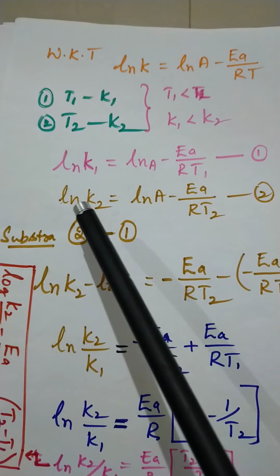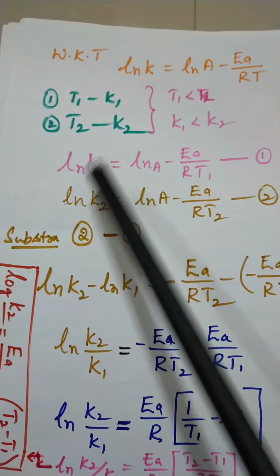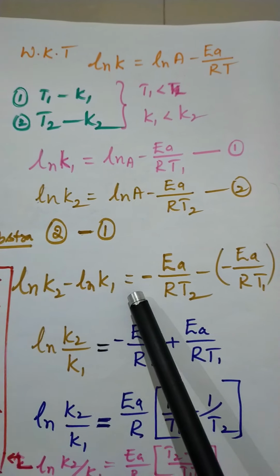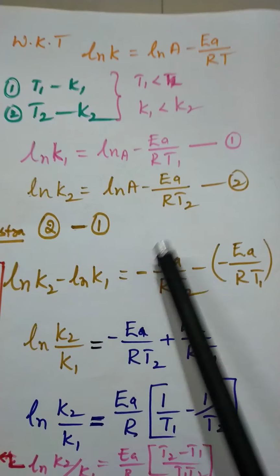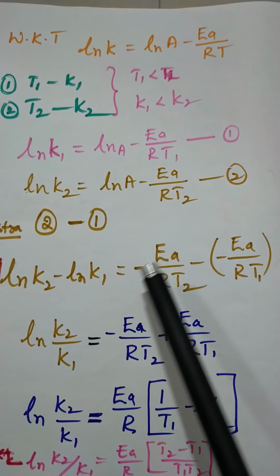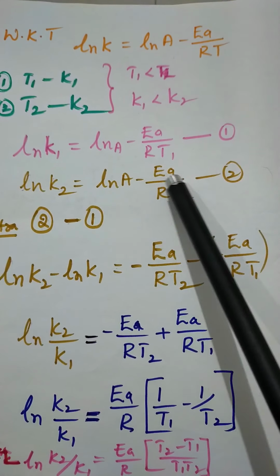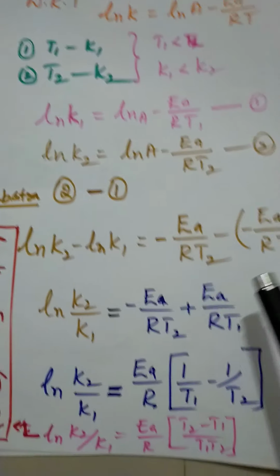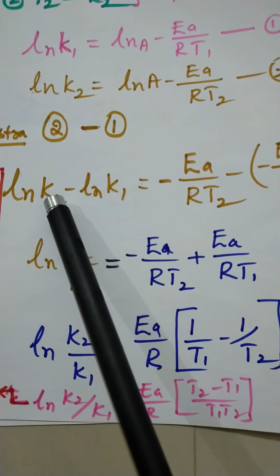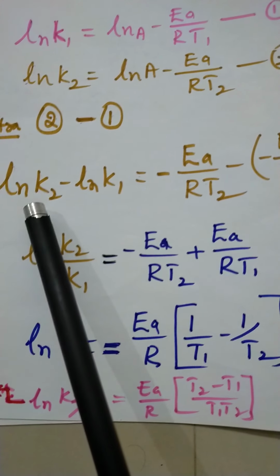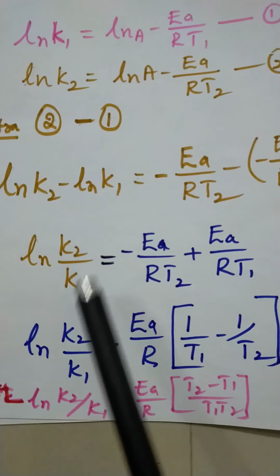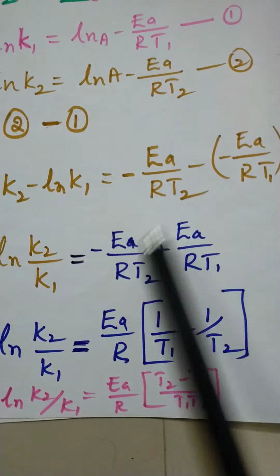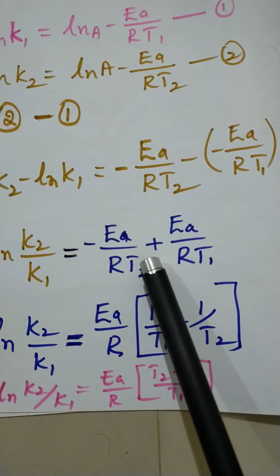What happens? We get ln K2 minus ln K1 is equal to ln A minus ln A, which cancel. What remains is minus Ea by RT2 minus of minus Ea by RT1. Then this is a logarithm expression: log A minus log B is equal to log A by B. So ln K2 by K1 is equal to Ea by RT1 minus Ea by RT2.